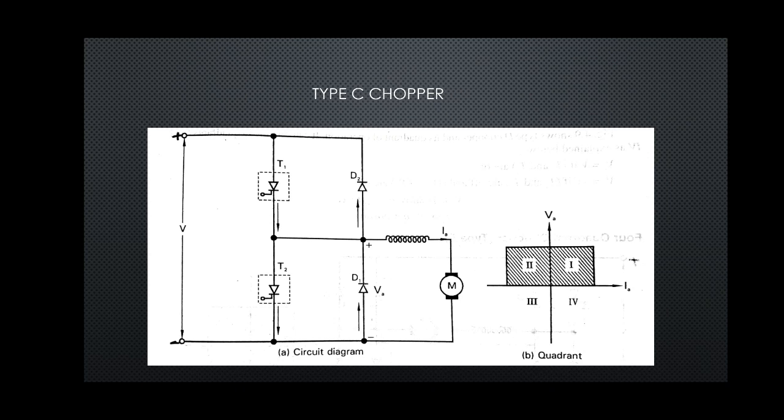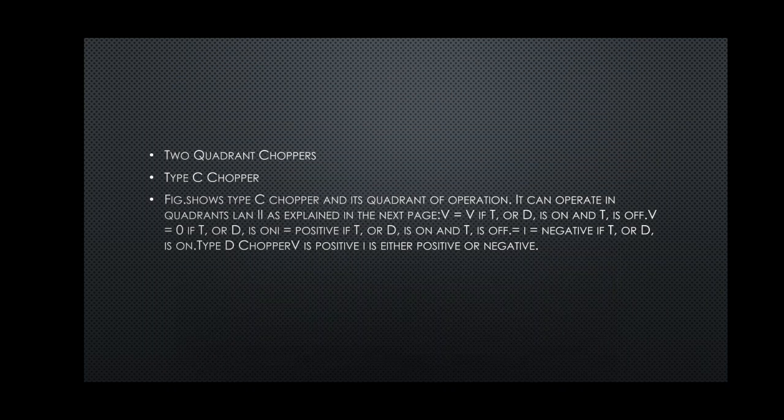Next, when we observe the direction of current, when T1 or D1 is on, current will be positive. Current will flow from source to load. And when T2 or D2 is on, the current will be negative, which we can see very clearly.